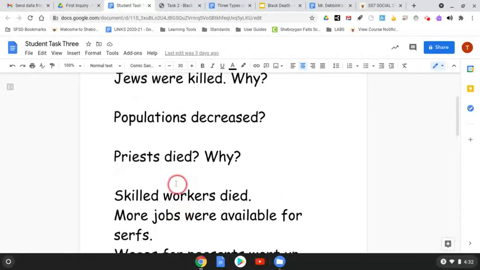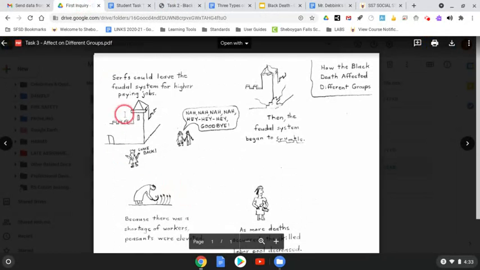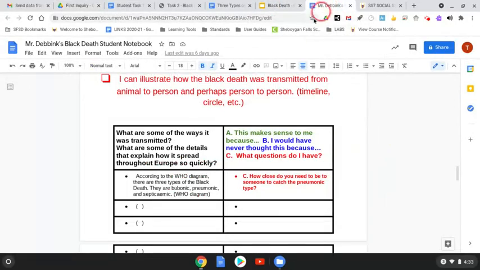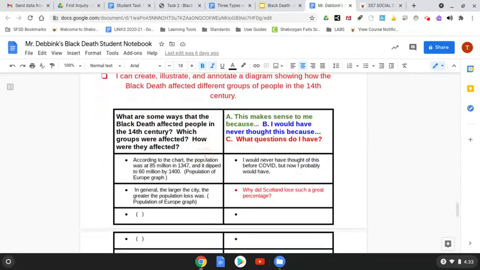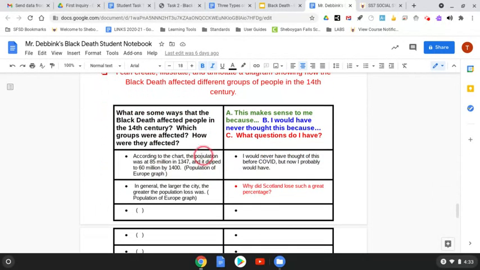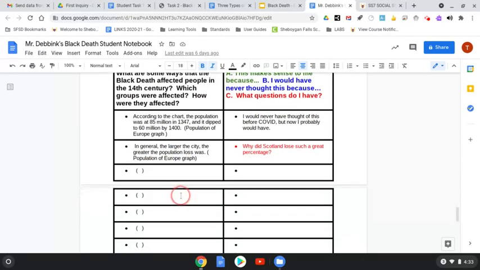Those are all things that you could look at when you're presenting that third task that you have to take care of. So that is the inquiry that we're looking at here, and it's practice for a future inquiry. And again, on that third task, there is another area I forgot to mention where you would fill out your notes. Try to get 5 or 6 items there and list the sources also.